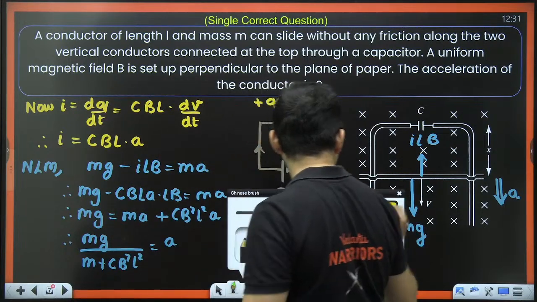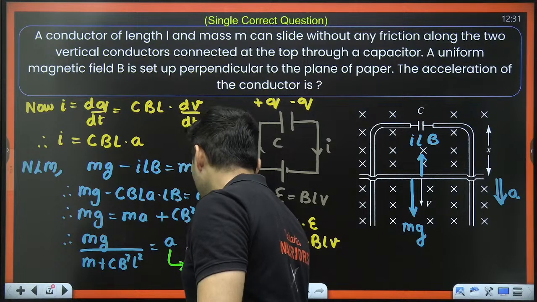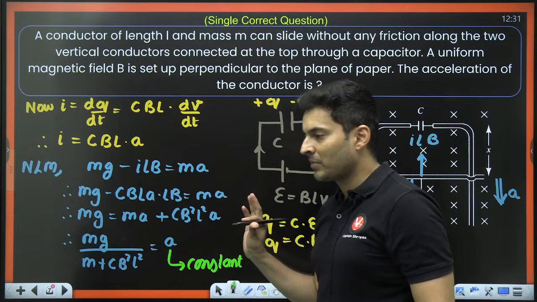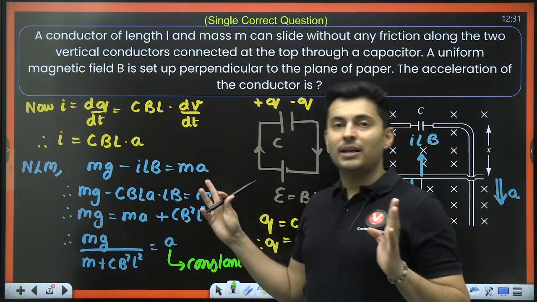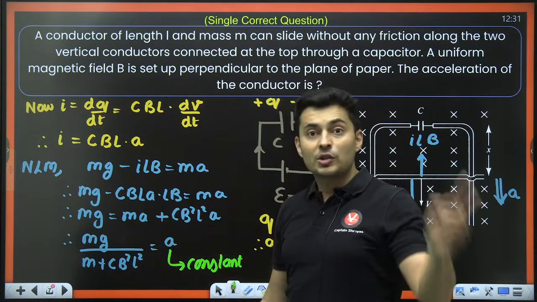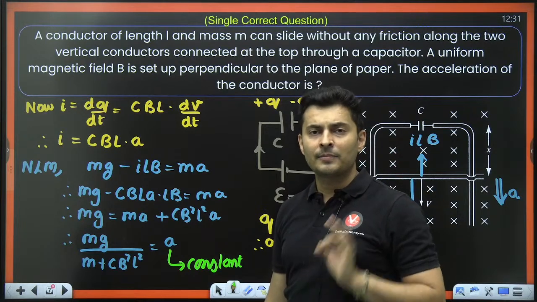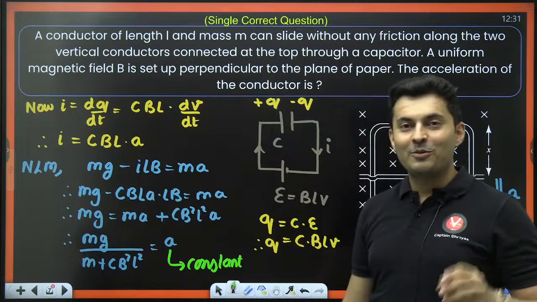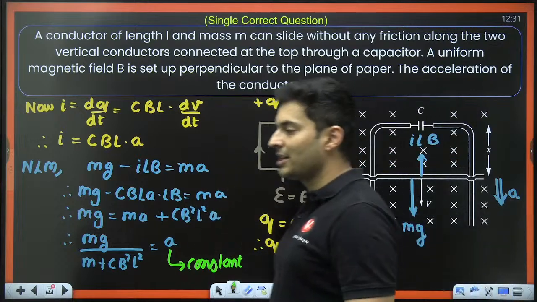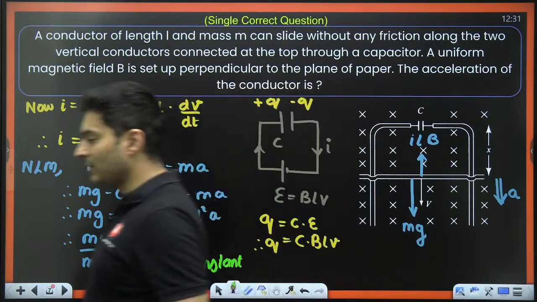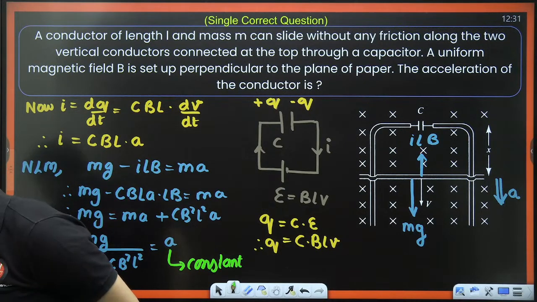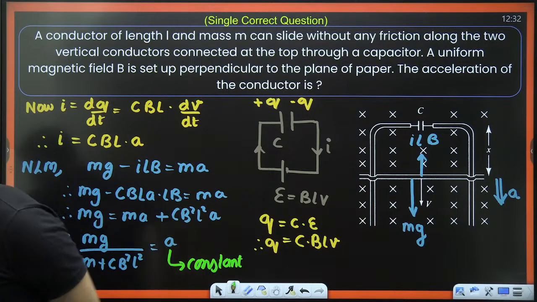So this acceleration surprisingly turns out to be constant. And we did not know this before solving the problem. The mathematics has proved it. M, G, C, B, L, everything is a constant. So that means, can we use kinematic equations? Yes. We are allowed to use kinematic equations in this particular problem only because acceleration turned out to be constant. Otherwise, we cannot use that. Yes, so we can use equations of motion. Pratham, correct. Hello, Darshini. Yes. Very nice.